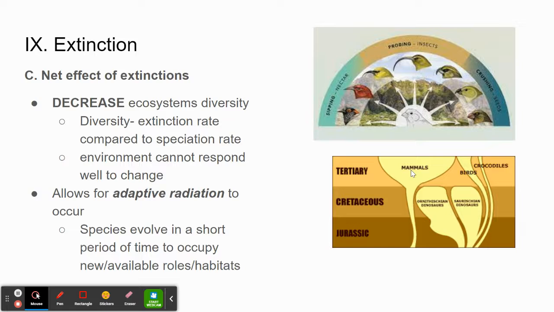So, although the net effect of extinction is a decrease in population diversity or ecosystem diversity, it does allow for adaptive radiation, which can give certain populations an opportunity to grow larger in numbers because that space within the full system is available to be occupied. All right, when you are done with this, you are done with your last note of the evolution unit and extinction.